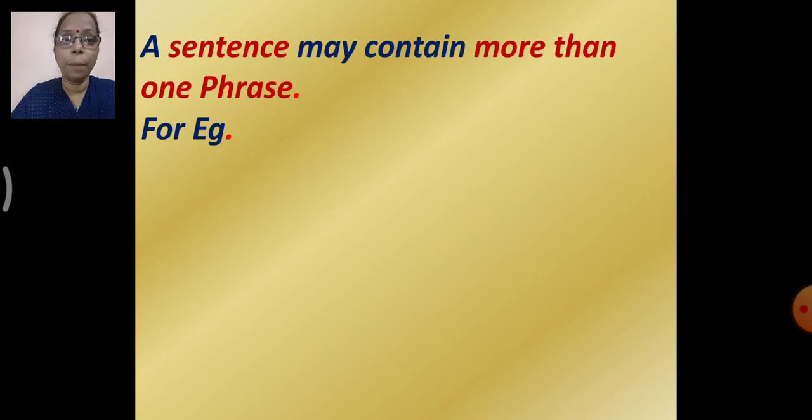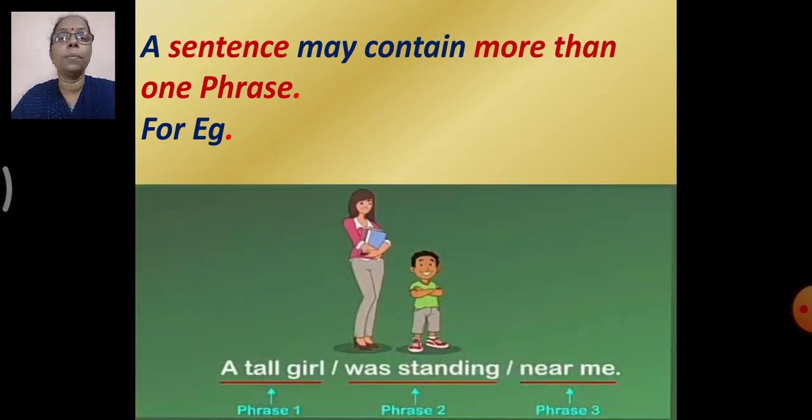Then, a sentence may contain more than one phrase. So it is not required that the sentence should have only one phrase. Yes, it can also have more than one phrase, right? For example, a tall girl was standing near me. So this is a sentence. A tall girl was standing near me. And when you divide it into parts, a tall girl, was standing, near me, it has 3 phrases, right? So phrase 1, phrase 2 and phrase 3. So a sentence may contain more than one phrase also, right?